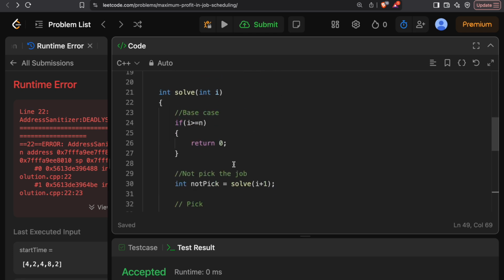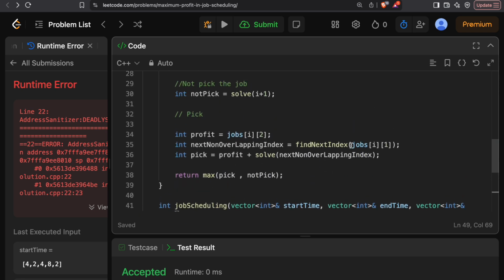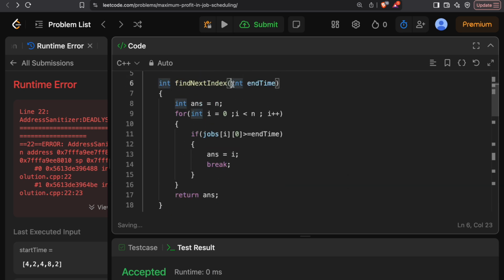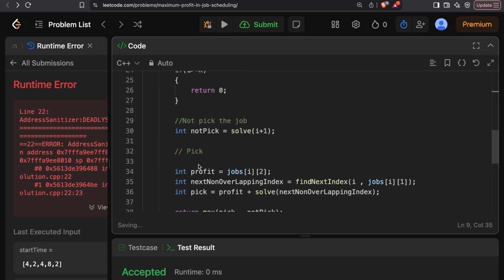And over here, we can pass the current index I, and then we can use the current index over here. This is the current index that we're receiving, and then we can do the linear search from the next element, that is the next job, current index plus 1, right?